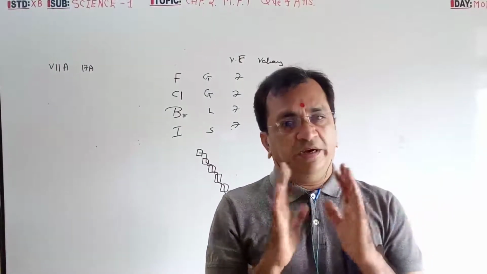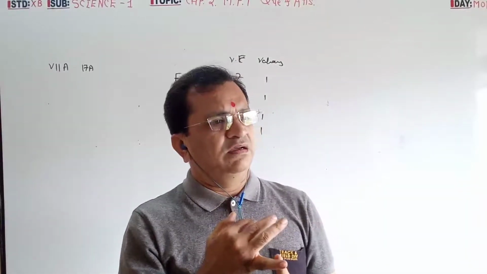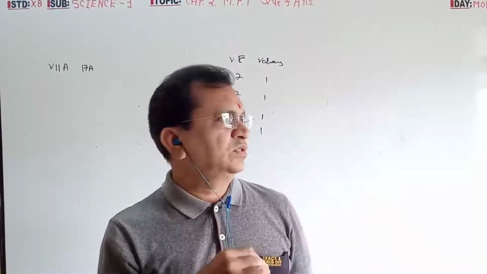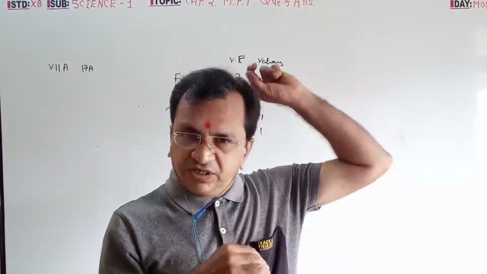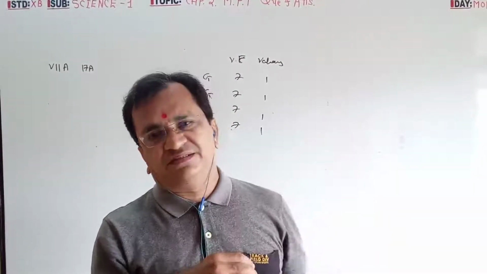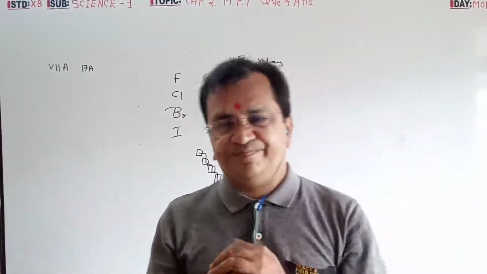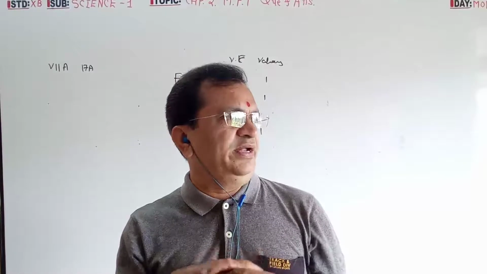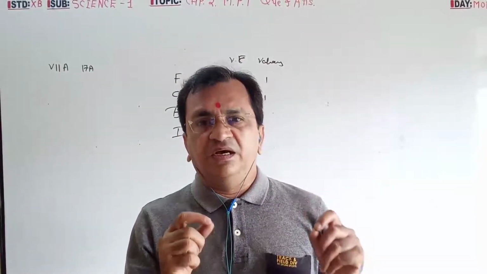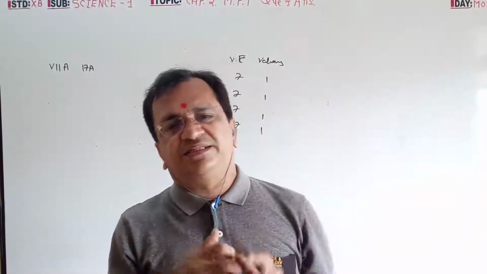An example question is very important in this. They will ask, give an example of an alkali metal: lithium, sodium, potassium. Give an example of a halogen: fluorine, chlorine, bromine, iodine. Give an example of an inert gas: argon, neon, krypton, xenon, helium. Give an example of a metalloid: arsenic, silicon, antimony, germanium, gallium. Give an example with one electron in the outermost orbit: again the same, lithium, sodium, potassium.